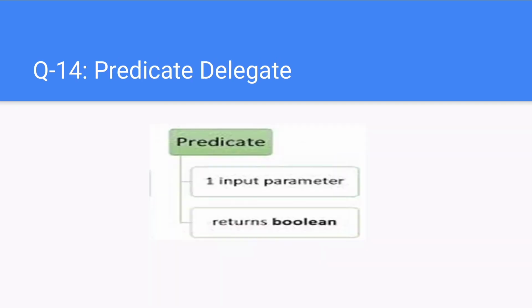The Predicate generic delegate is useful in such conditions where we need to pass a string to a method. In a Predicate generic delegate there is only one argument that can be passed. By default, the Predicate generic delegate returns a Boolean value that may be true or false.